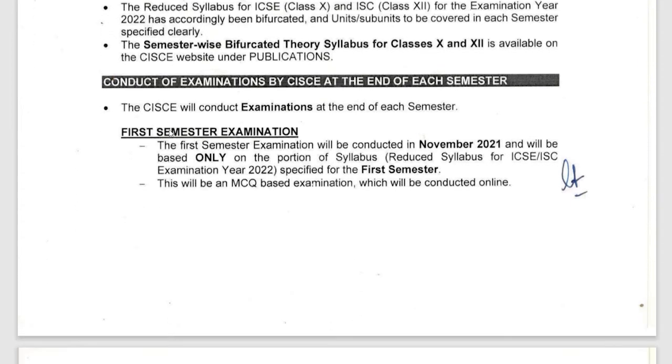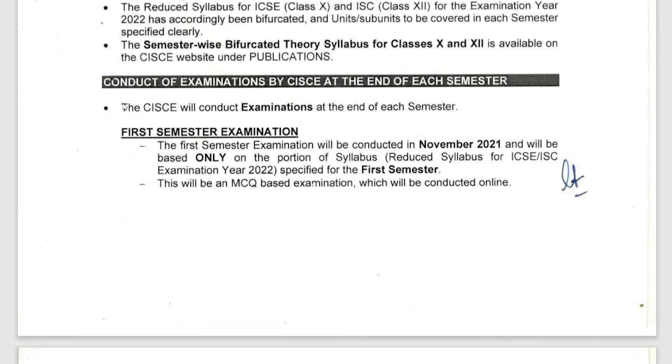So I have already shown you this one. CISCE will conduct examinations at the end of each semester. You see, after each semester the CISCE will conduct examination. This will be the board examination from the council itself, not your school. So twice. In class 10 you will have two exams, in class 12 you will have two exams this year 2022.